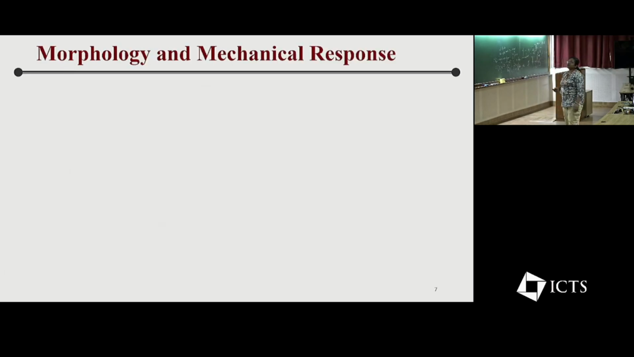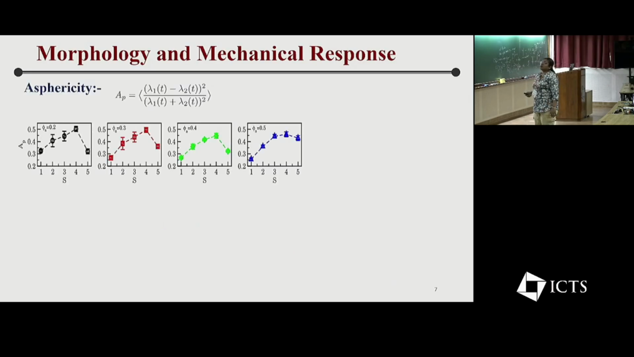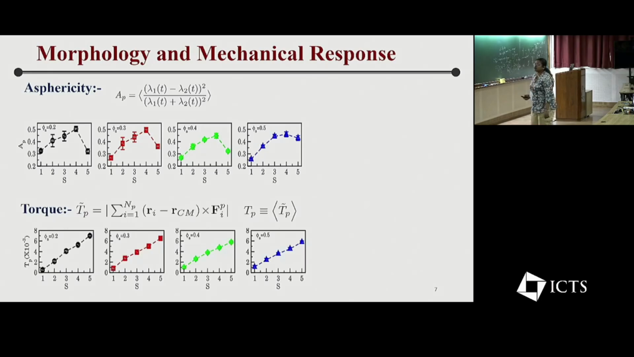For that we should know the morphology and mechanical response of the cluster. For morphology, we calculate asphericity. When we plot asphericity versus size ratio for different packing fractions, we get the highest asphericity at size ratios 3 and 4 for all packing fractions. This is non-monotonic behavior. In contrast, when we measure the torque on the passive cluster from the system, we get monotonic behavior. So from here we can say that at size ratio 5, we get the highest torque.